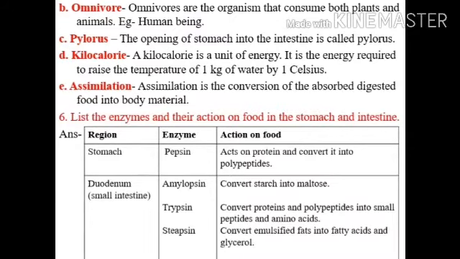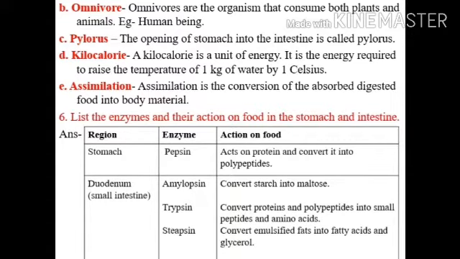Question number 6. List the enzymes and their action on food in the stomach and intestine. First is stomach. The enzyme is pepsin. It acts on protein and converts it into polypeptides. Next is small intestine, and the first part of small intestine, duodenum.